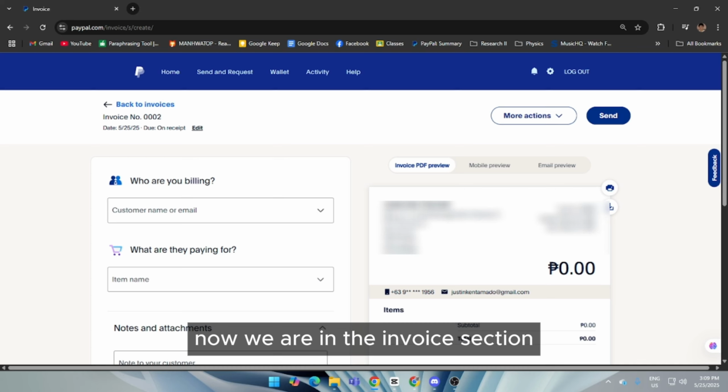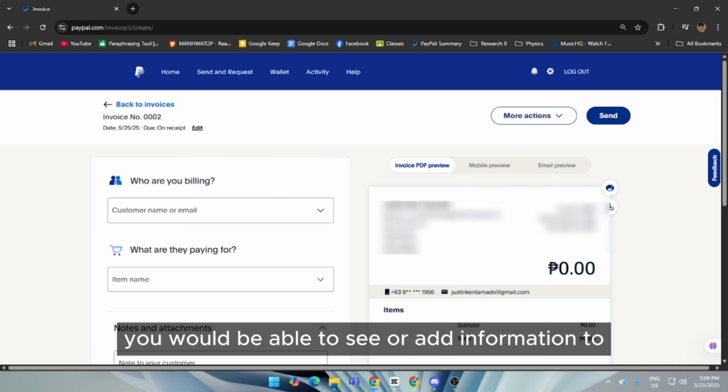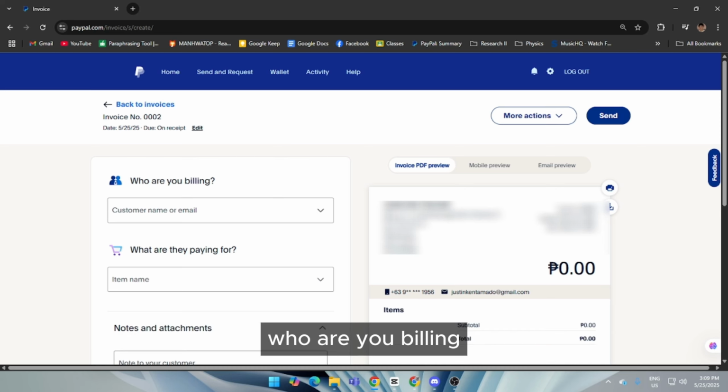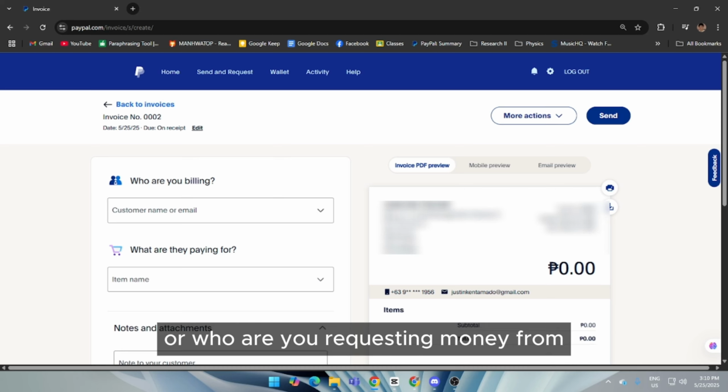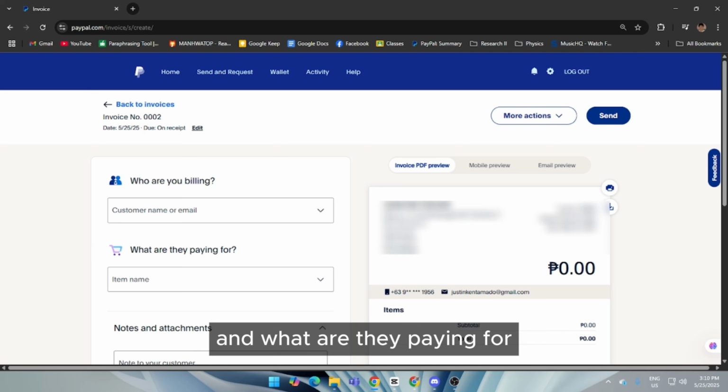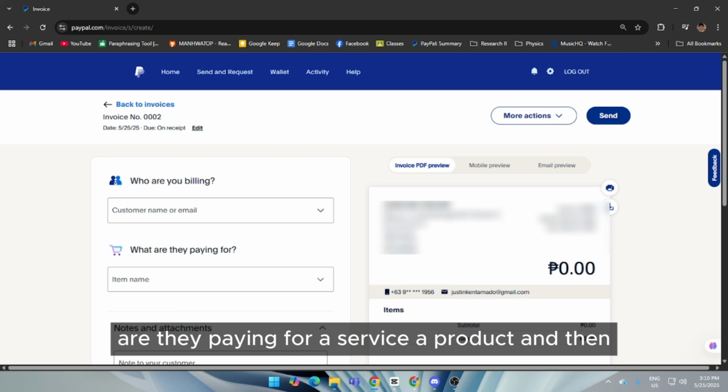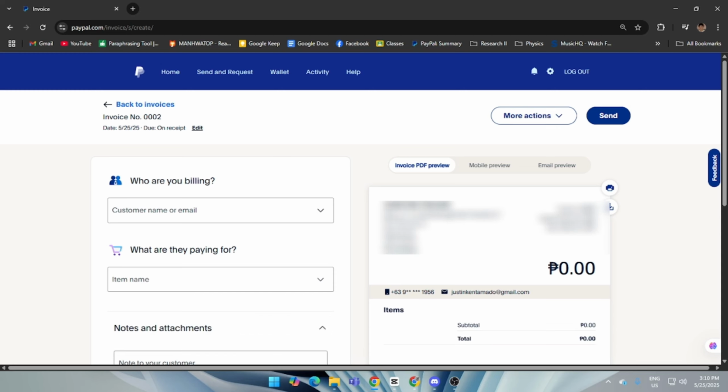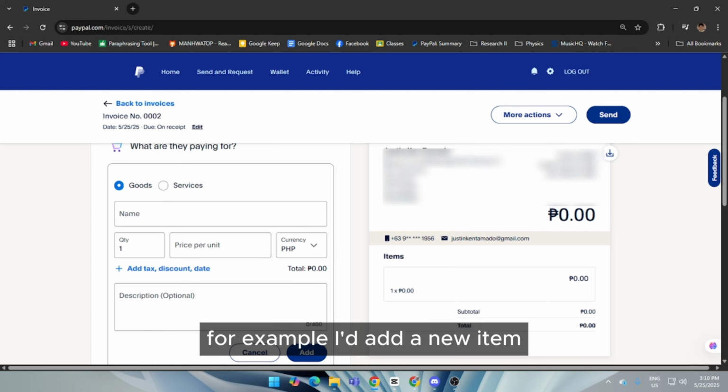Now we are in the invoice section. In the invoice section, you would be able to see or add information to who are you billing or who are you requesting money from and what are they paying for. Are they paying for a service, a product? And then, for example, I'd add a new item.